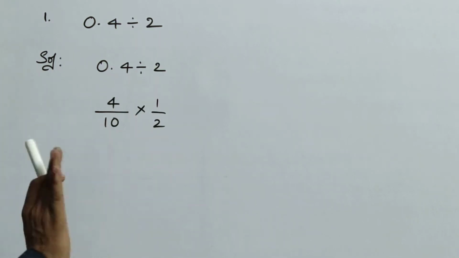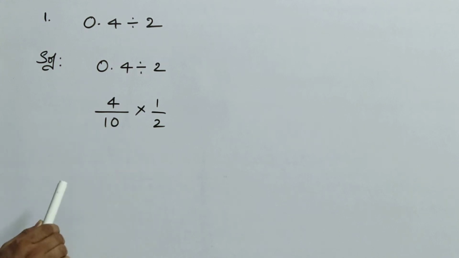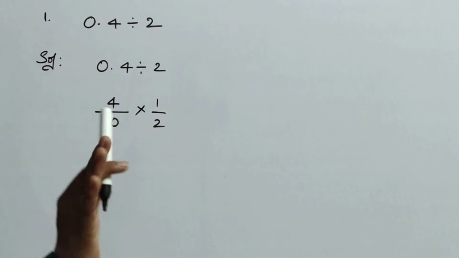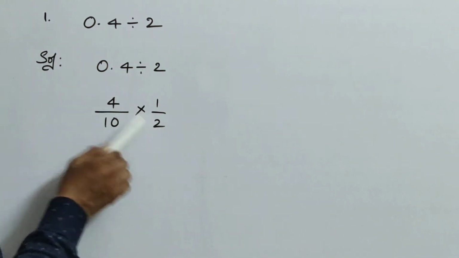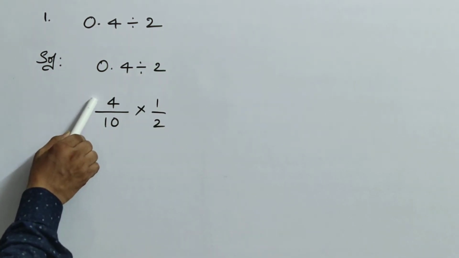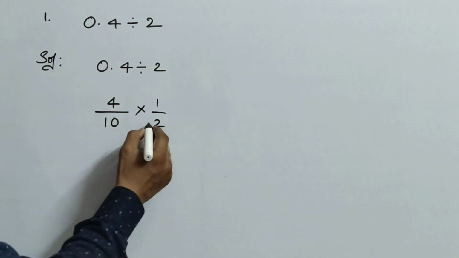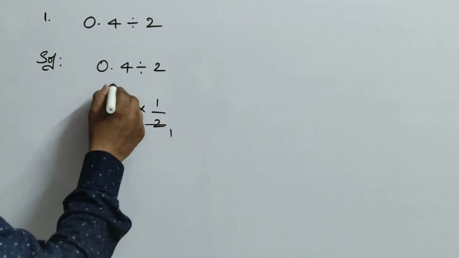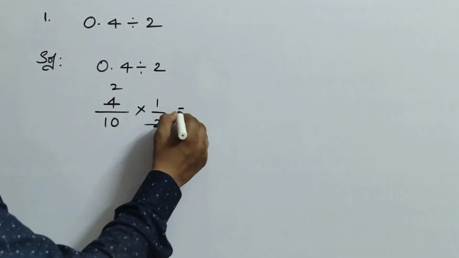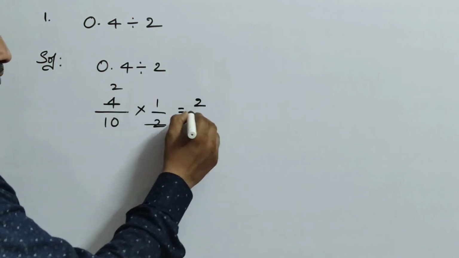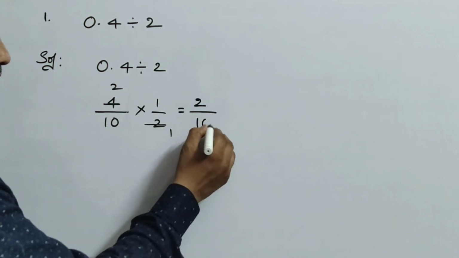Don't cancel those. Why? Because it is easy to write in decimal again. Listen, here 4 and 2: 2 ones are 2, 2 twos are 4, cancel. Now 2 ones are 2, and 10 ones are 10.